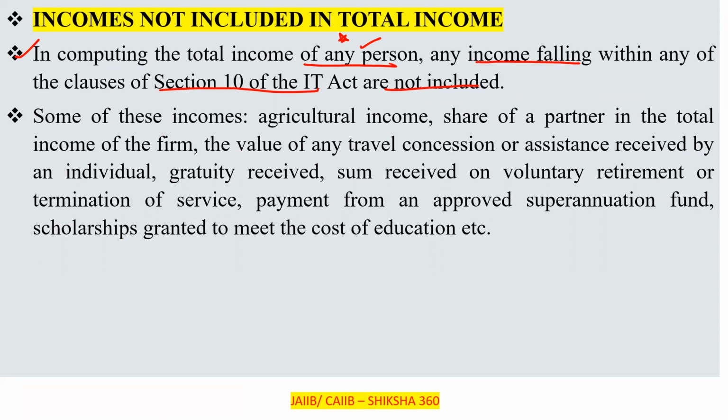So what are these incomes? First, agricultural income. Second, the share of a partner in the total income of the firm. Third, the value of any travel concession or assistance received by an individual. Then, gratuity received.